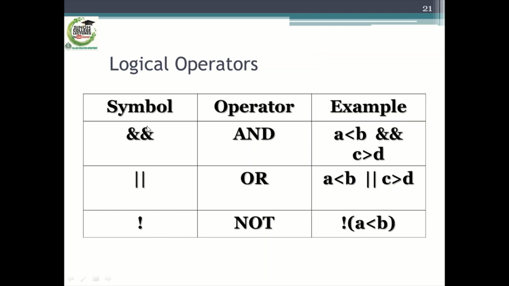Logical operators. These are logical operators. This is the logical AND operator, and this is the use of the logical AND operator. The result of this logical AND operator will be true if both operands are true. And this is the logical OR operator, and this is the use of the logical OR operator. The result of this logical OR operator will be true if one of these two operands is true, or both operands are true.